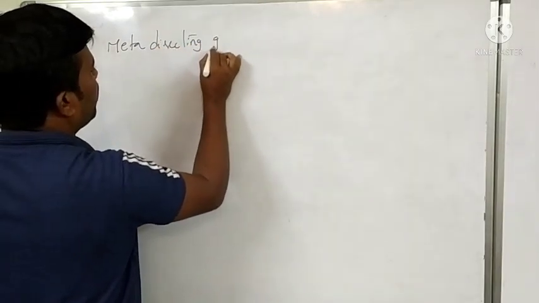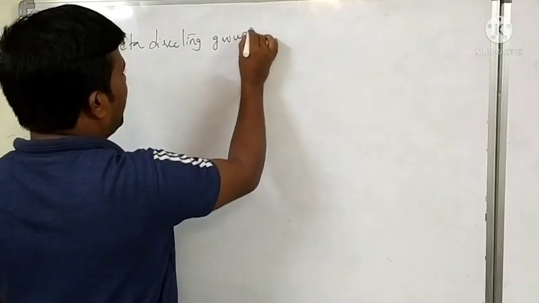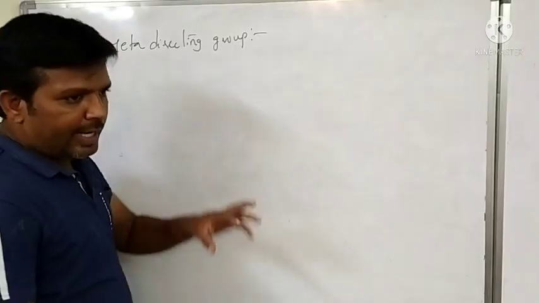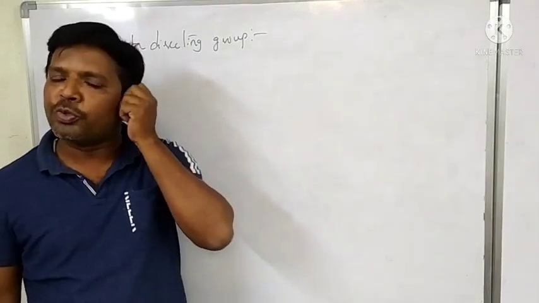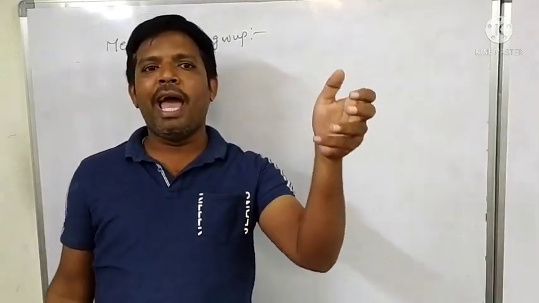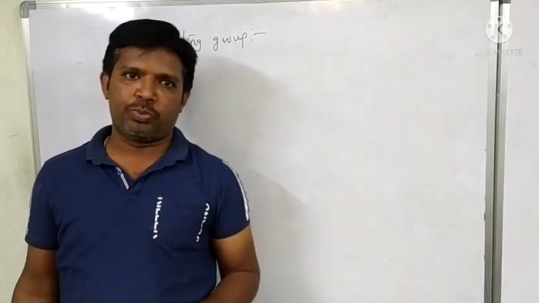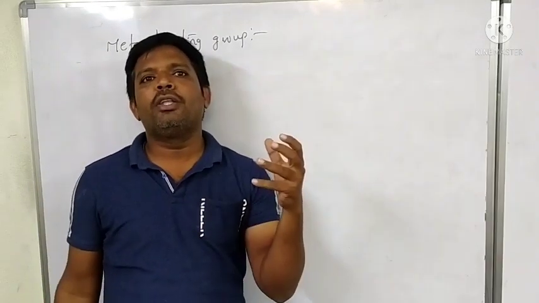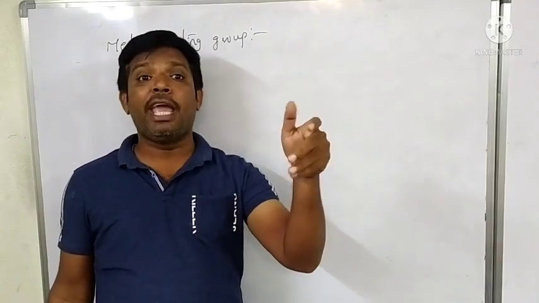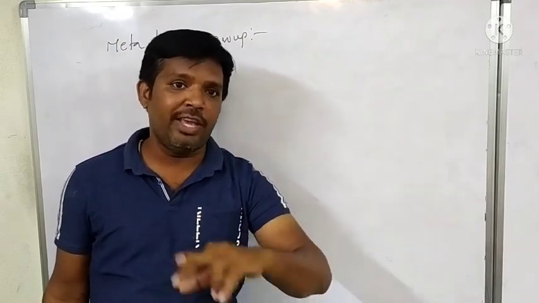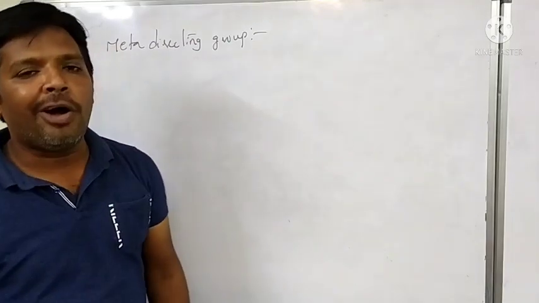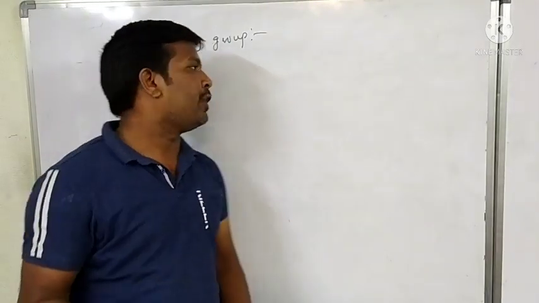In the case of ortho and para, electron donating or electron releasing groups and hyperconjugative groups act as ortho para directing groups. That means those groups allow the incoming group at the ortho and para positions. That's why they are called ortho para directing groups.